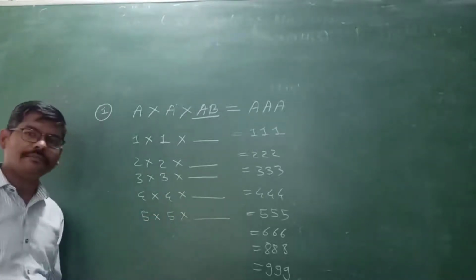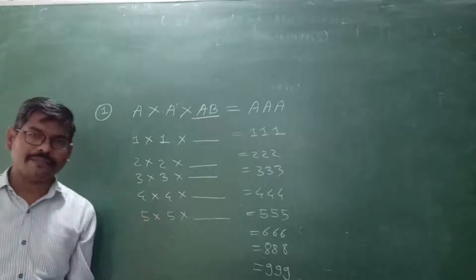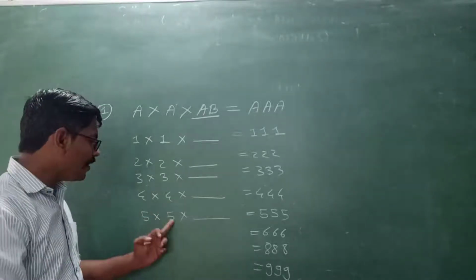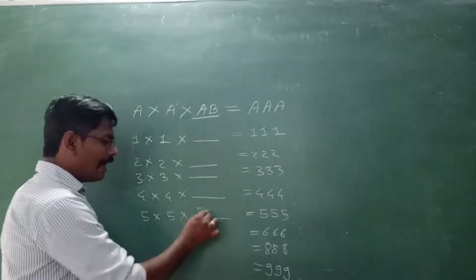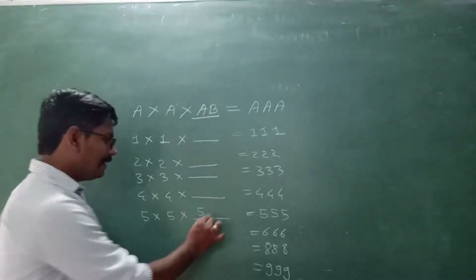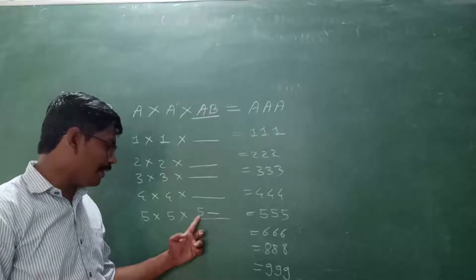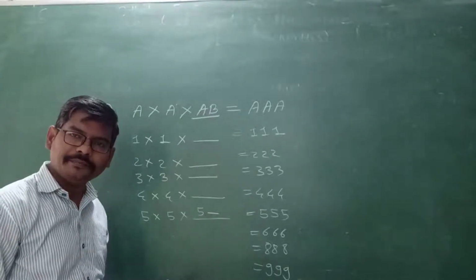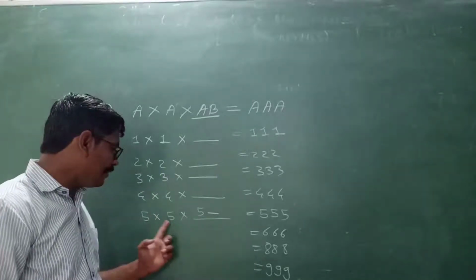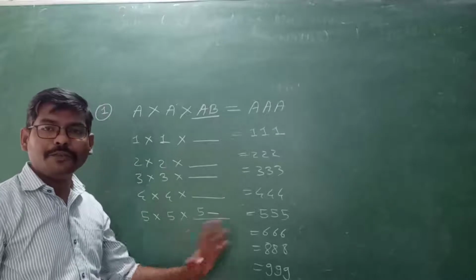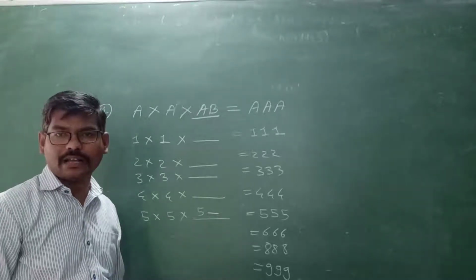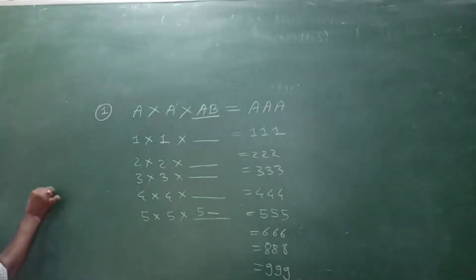My dear students, see here, 5 5s are 25, and here one 5 will be there, and at the ones place 0 to 9 any number can be there. So here the number can be 51 to 59, any. My dear students, 5 5s are 25, and if you do 25 multiplied by 50